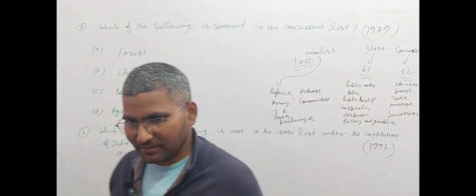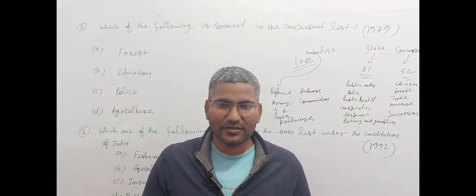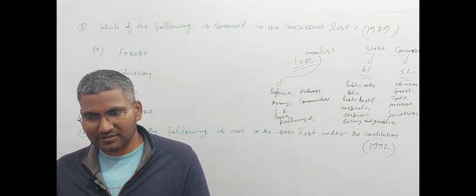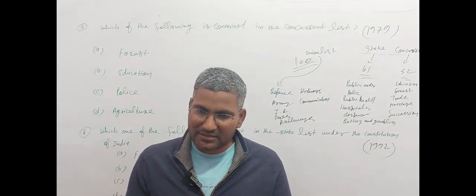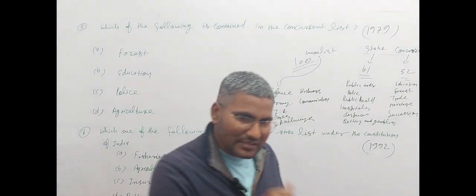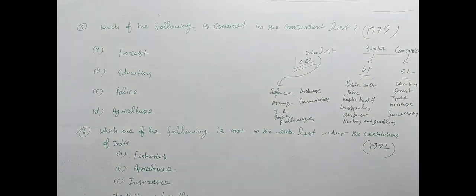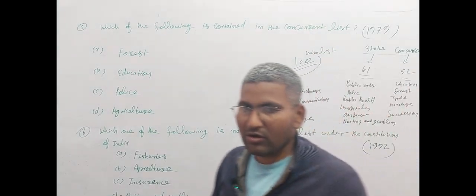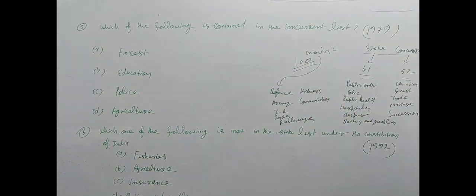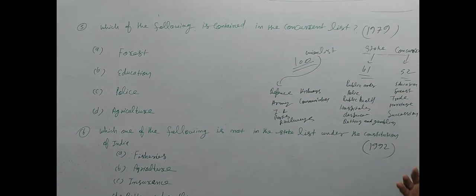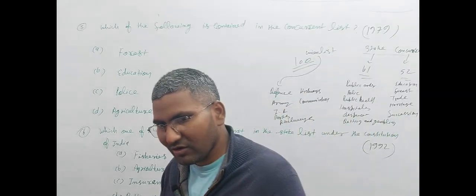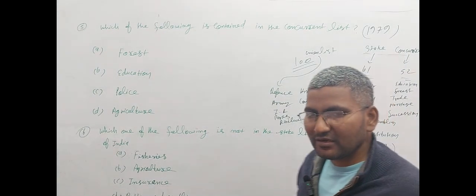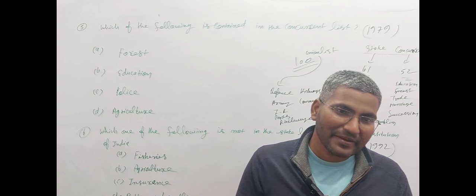If I say it systematically, the first is the union list, second is the state list, and third is the concurrent list. In the union list, only the central government can make law on that list. In the state list, the state government can make the law on that list. And in the concurrent list, both the central government and the state government can make law.